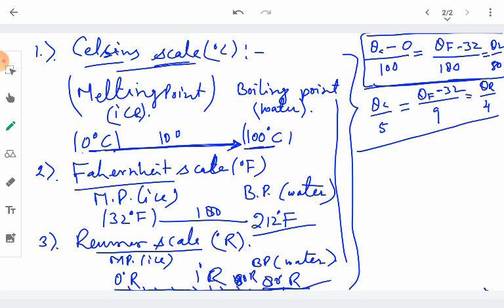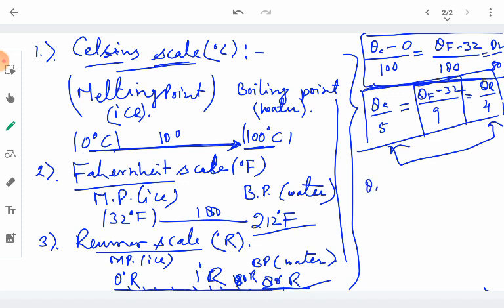So if we have the temperature in degree Celsius and want to calculate in Fahrenheit or vice versa, we make use of the relationship between the Celsius scale and the Fahrenheit scale. If we have the temperature in Fahrenheit and we want it in the Reaumur scale or vice versa, we make use of the relationship between the Fahrenheit scale and the Reaumur scale. Similarly, between the Celsius scale and the Reaumur scale. So we can make use of this common relationship in order to find out any of the temperatures.